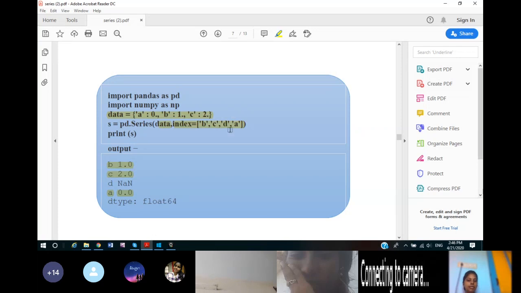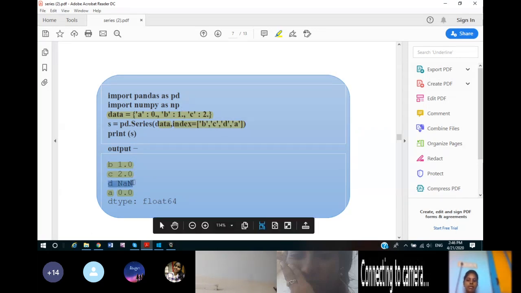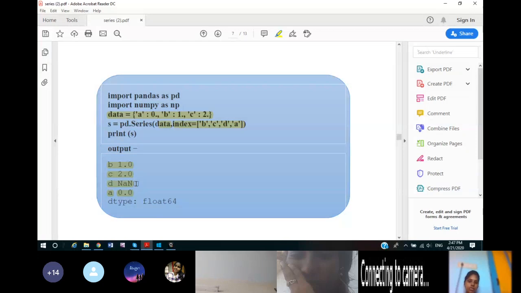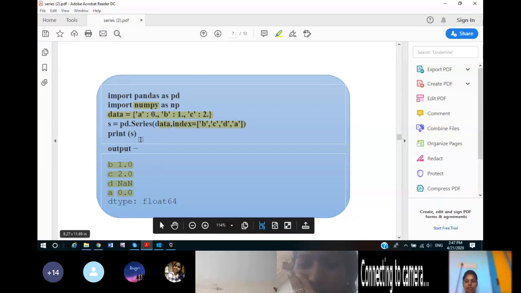But here the index D is not there in the dictionary. So by default, it will take it as NaN, because it was not mentioned, it was missing. So we can take it as NaN, and NumPy is already imported in this program. I think you understood what is there.